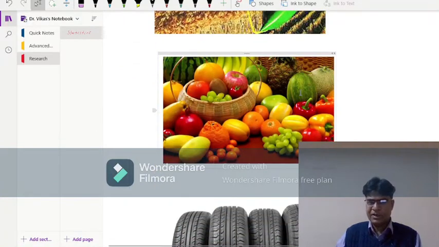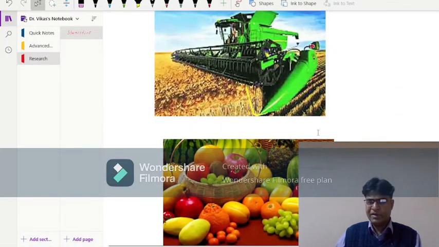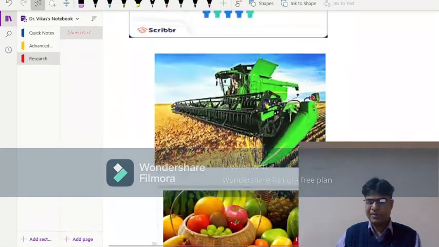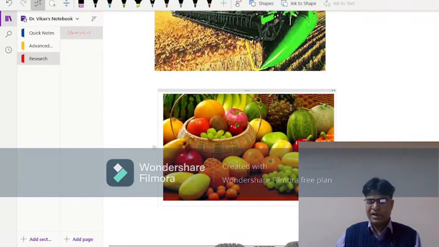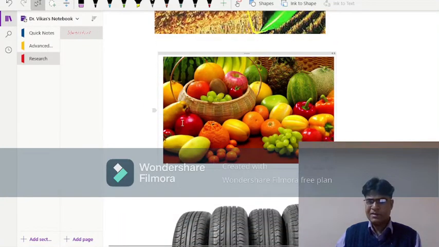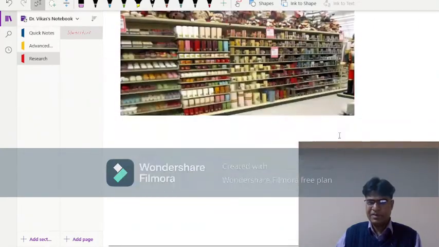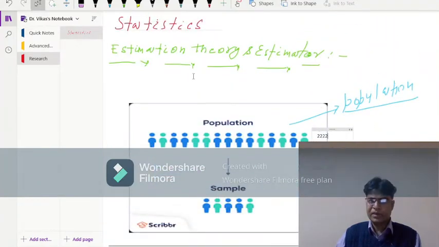A food seller can take supply from a particular food vendor, and by taking samples of the food supplied, find out what percentage of foods are fresh and what percentage are defective. So estimation theory is the theory that is used to make an estimation about the entire population. The entire population is a group, and samples are taken out of the group to make the required estimation.